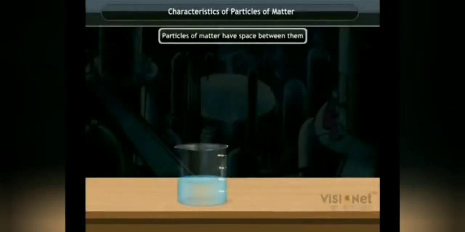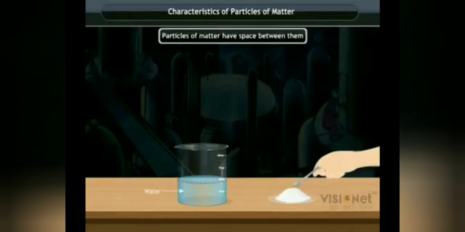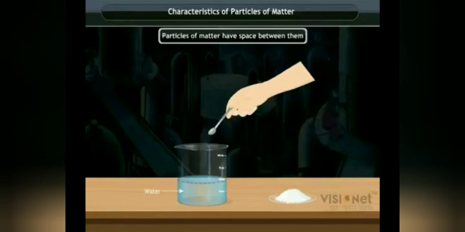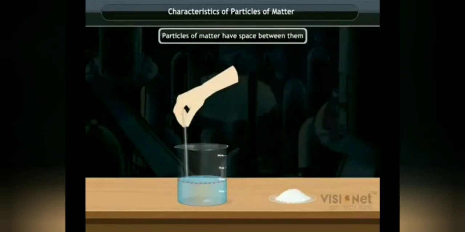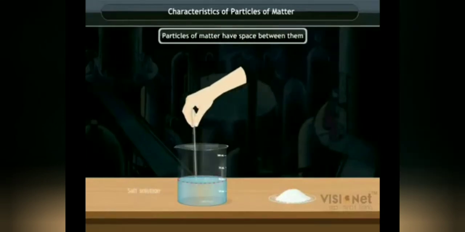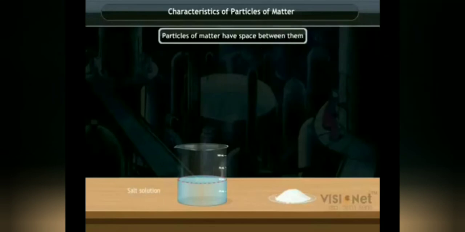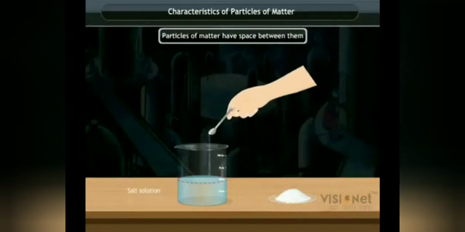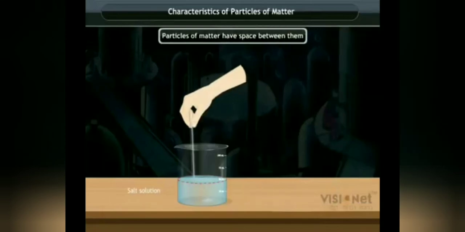Take 50 milliliters of water in a beaker. Mark the level of water in the beaker. Now add some salt to the beaker and stir it well with the help of a glass rod. Observe the level of water now. Add some more salt and repeat the above procedure.